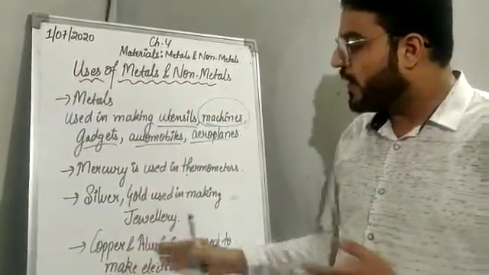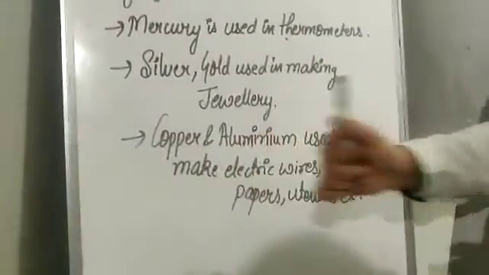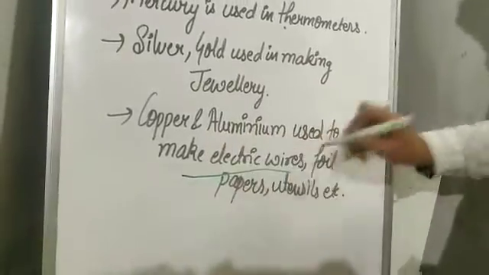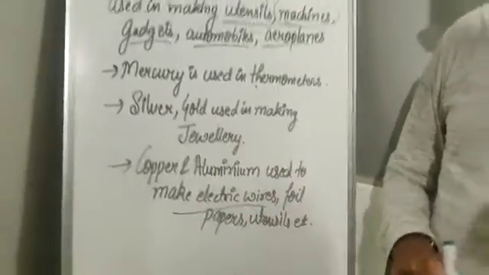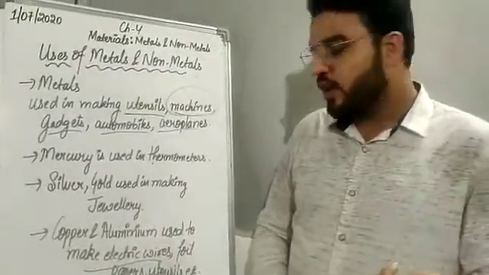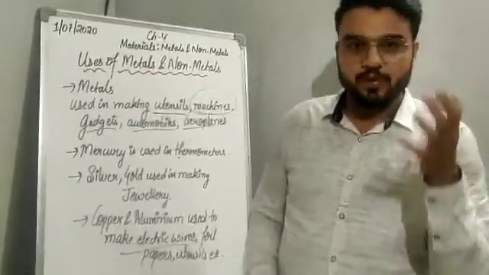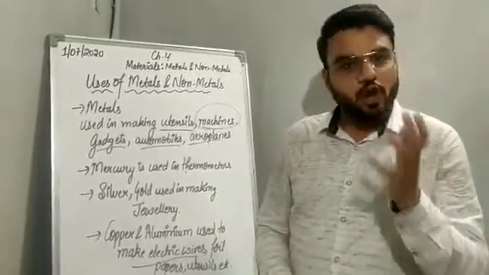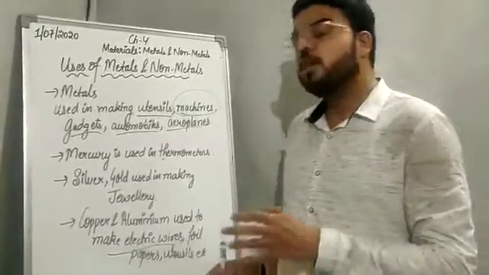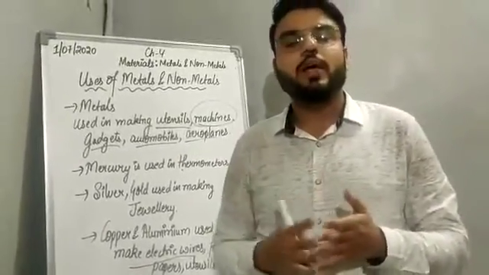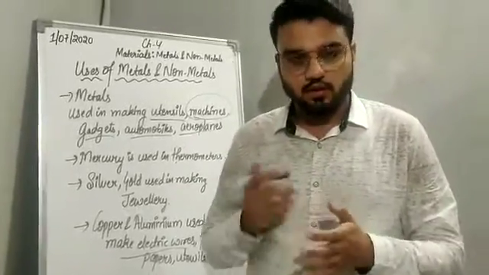If we talk about copper and aluminium, copper and aluminium are used in making electrical wires because they are good conductors of electricity. Aluminium is used in making foil papers, the wrapping foil paper, and aluminium is also used for making utensils.